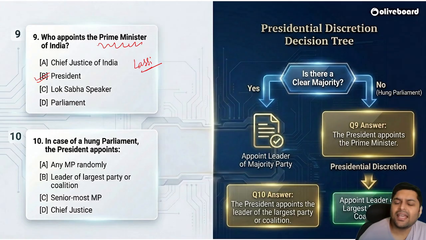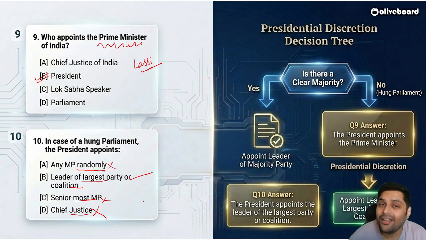Next, in case of a hung parliament, the President appoints whom? Any MP randomly as Prime Minister, leader of the largest party, senior most MP, or Chief Justice? What do you think? Leader of the largest party or coalition. Correct? The President appoints the leader of the largest party or coalition. Please make sure you are going through these questions and practicing them. Put in the comment section how many questions you got right. Let us go ahead.